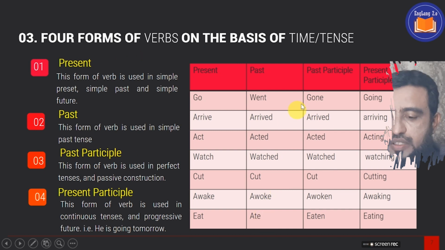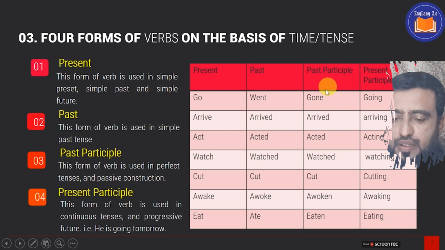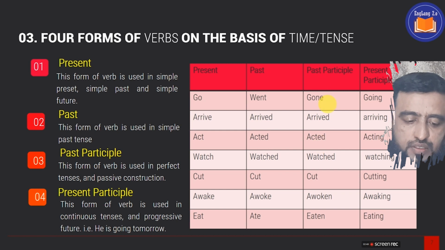Now, the present participle form. What is that? This form of verb is used in continuous tenses and progressive future. Present participle is used in the continuous tenses: present continuous, past continuous, and future continuous tense.